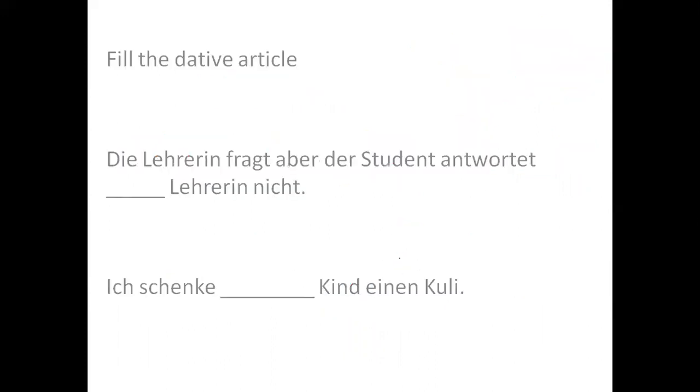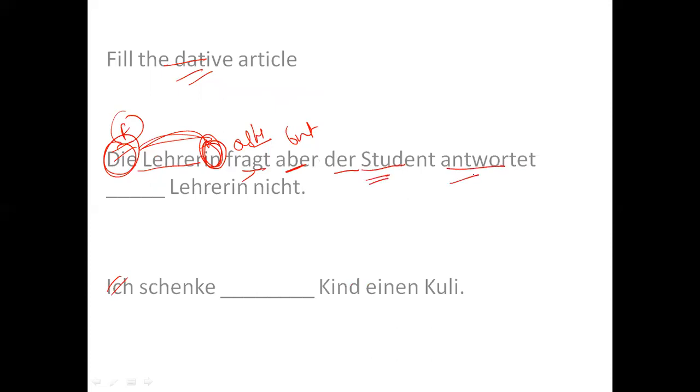And here are the last two questions for you. This sentence says die Lehrerin, the female teacher. Die also denotes feminine, and in also denotes feminine. So the female teacher, the madam, fragt, asks, aber, but, die Schülerin antwortet, the student answers, Lehrerin nicht, not.